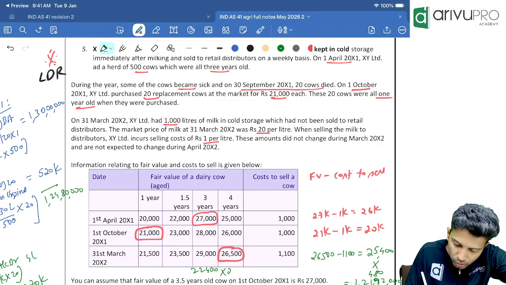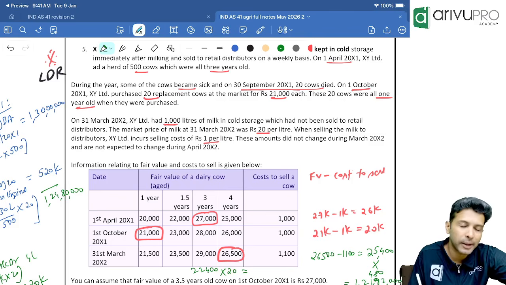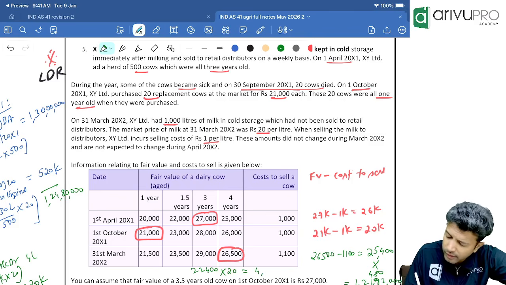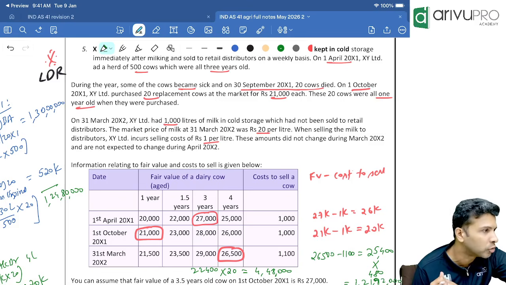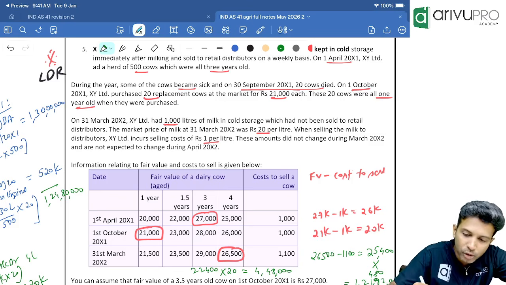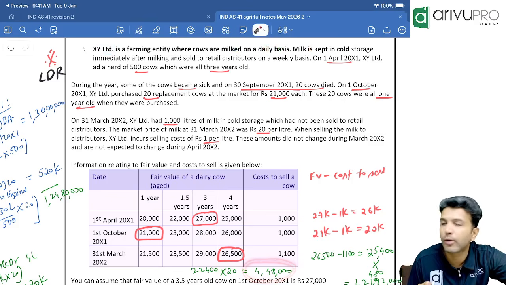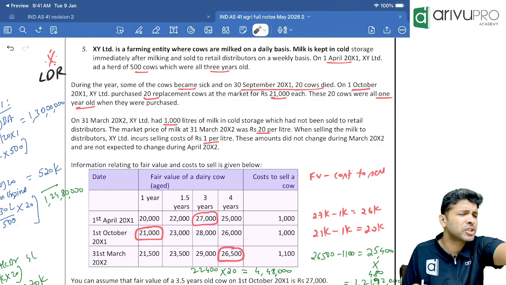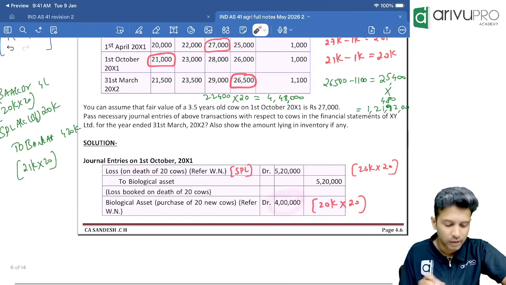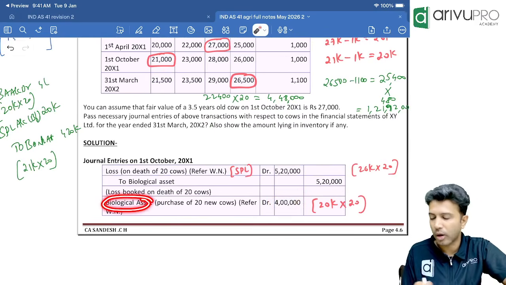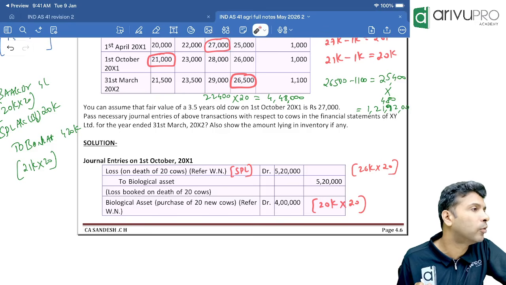How many such new cows have you purchased? 20. So multiply. 4,48,000 is the fair value less cost to sell of those new cows we purchased. Yes, sir. That means the new cows should be shown in our balance sheet at 4,48,000. But check your journal entry. You passed the journal entry for 4 lakh when you purchased them. On 1st October when you purchased the new cows, biological asset was only debited at 4 lakh.